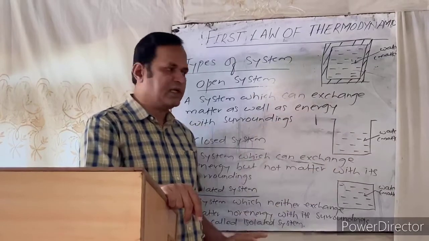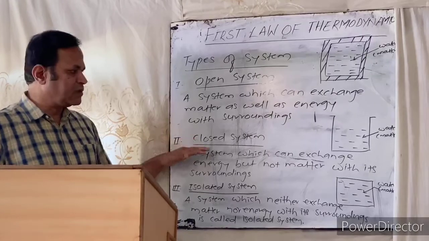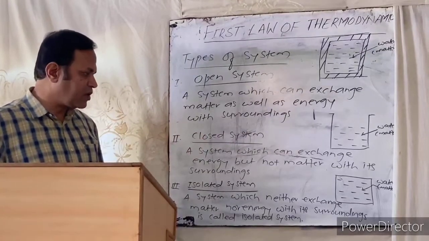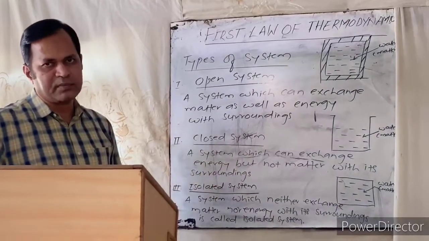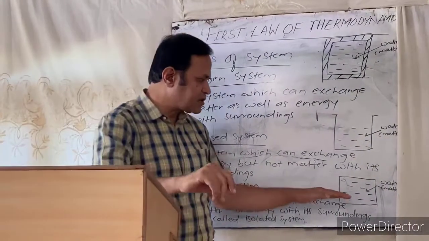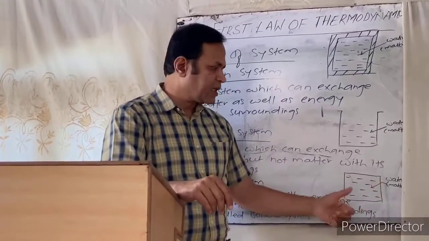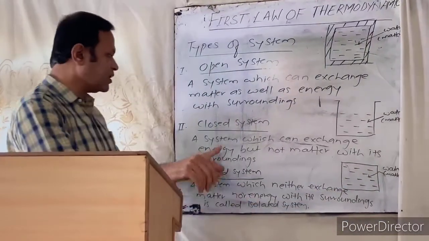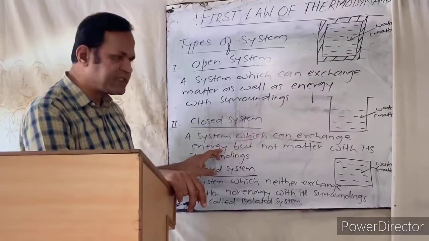Now the second type of system is the closed system. This is a type of system which can exchange energy but not matter. An example of a closed system is again the beaker containing water, but this is a closed one. Now in this case what happens? What does the definition of closed system tell us? A system which can exchange energy but not matter.